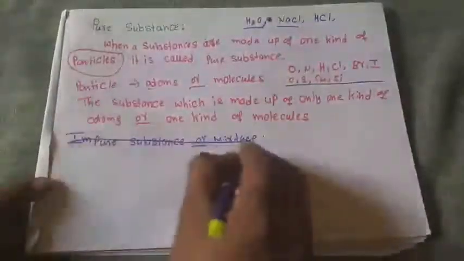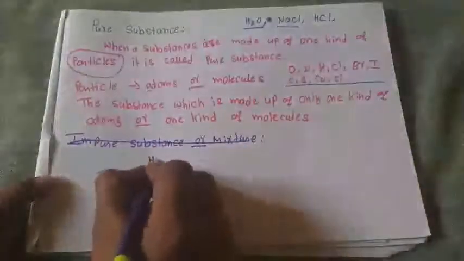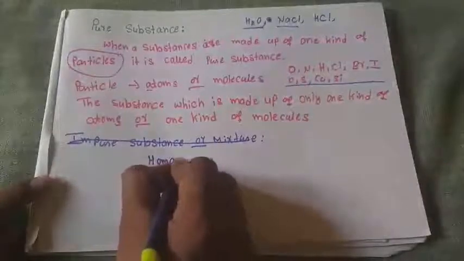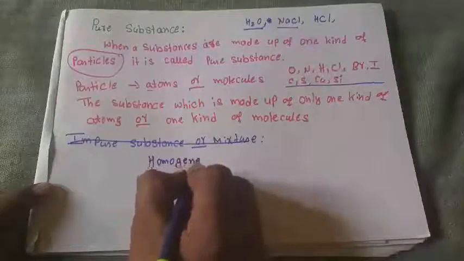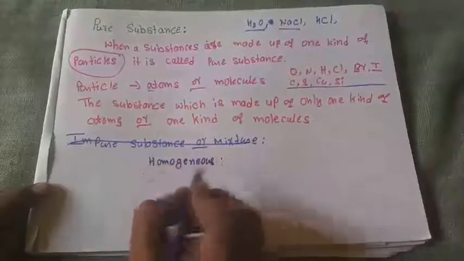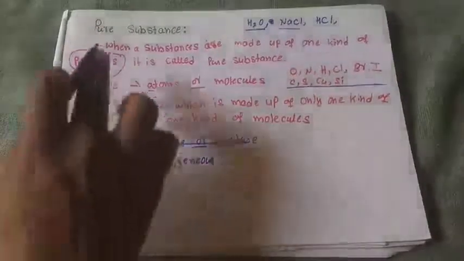We can call these pure substances homogeneous. What do you mean by homogeneous? Homogeneous means this contains the same type of substance, the same type of components.